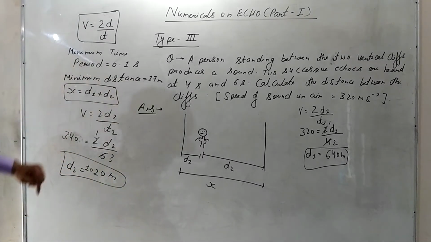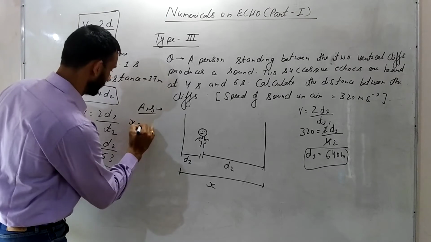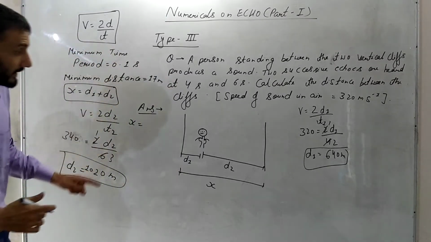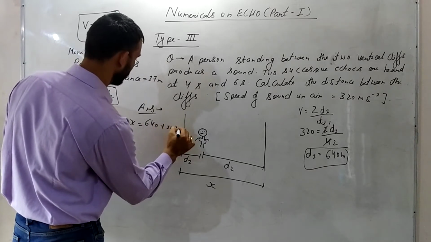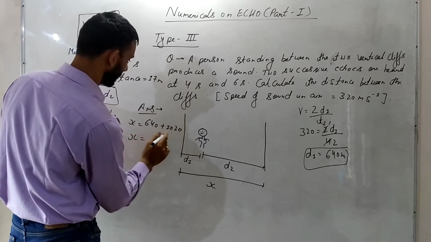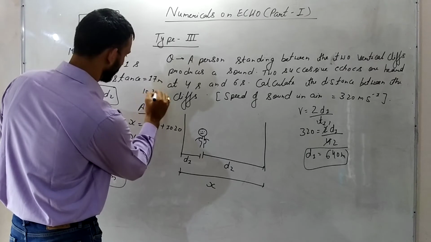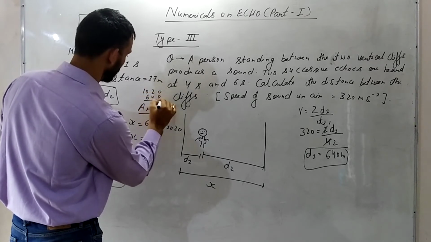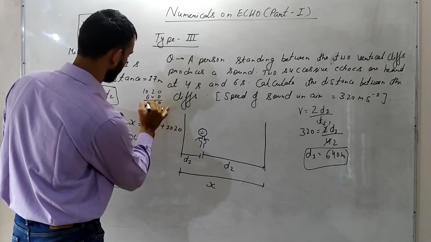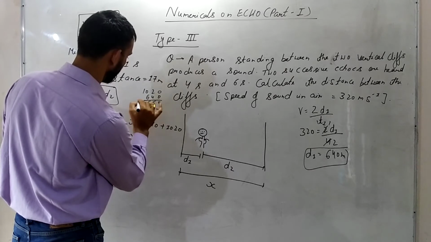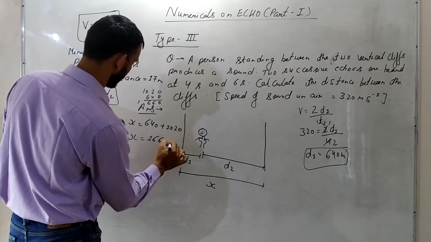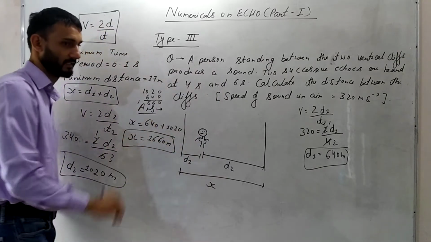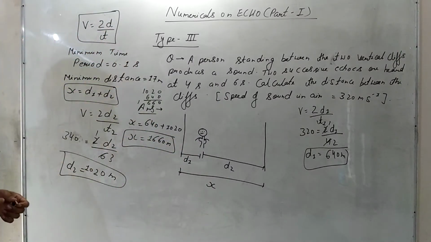Now how to find x? Very simple. x will be d1 plus d2. d1 is 640 plus d2 is 1020. So x will be what? You calculate this. The answer will be 1660 meters. So the distance between the two cliffs is this. So this is again a very simple numerical.